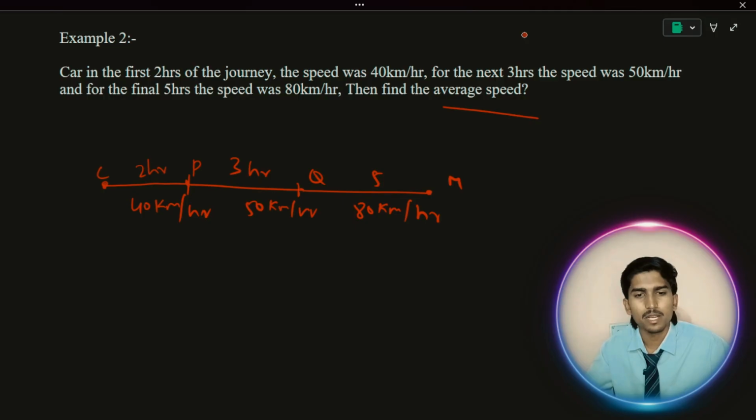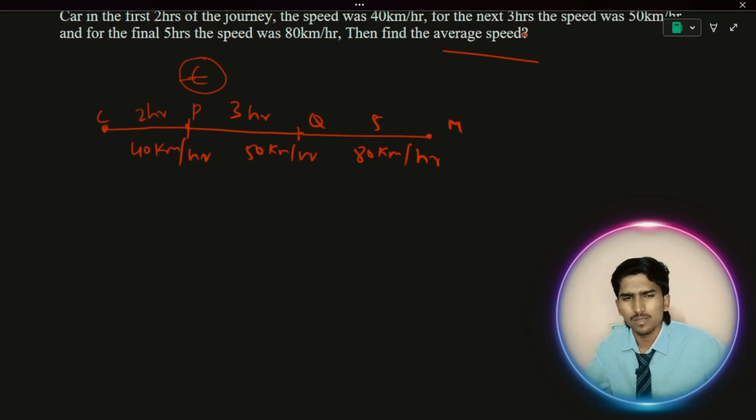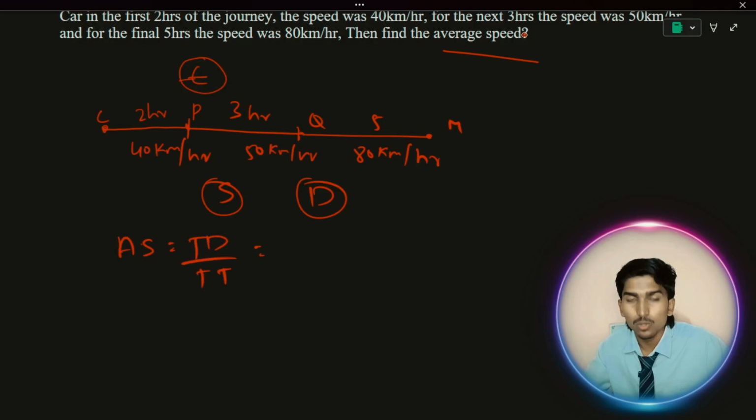They're asking average speed. How can we find out? Here they have given time. Remember, just apply common sense, that's all. Think what they asked and what they have given. They gave time and they gave speed. What they have not given is distance. How can we calculate average speed now? You know, average speed is equal to total distance traveled by total time taken. We don't know distance actually, but we know the time. How to calculate the distance? We can calculate it by the formula.